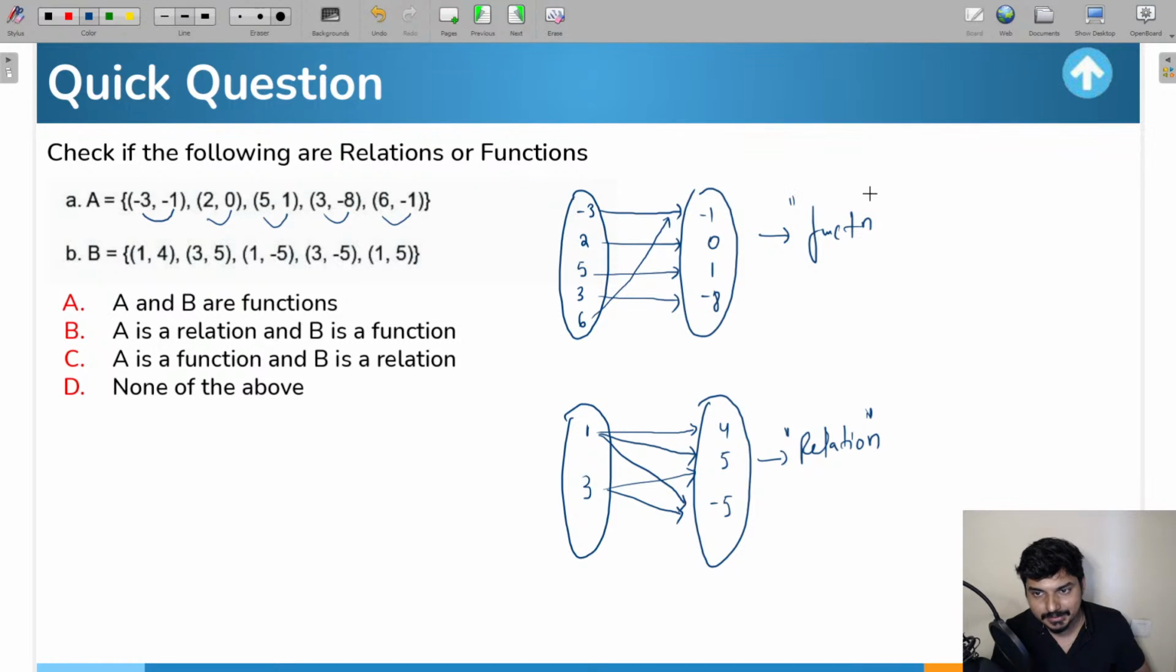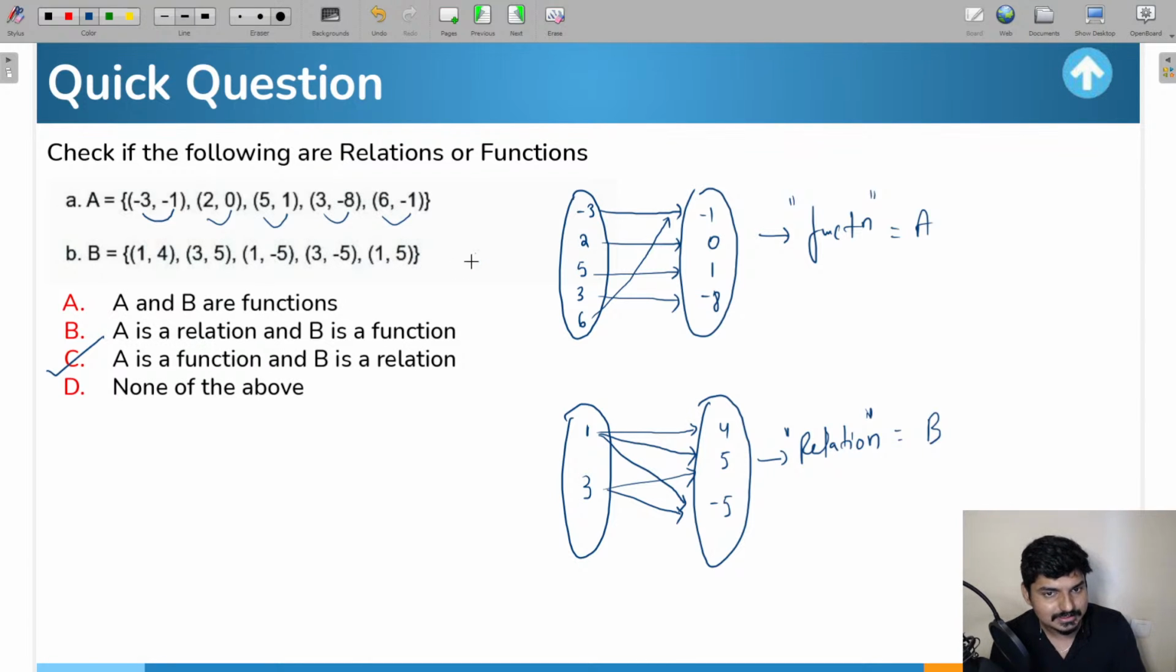So look in the options, which option is going to be correct? Among options A, B, C, D, which one is the right answer? A will be a function and B will be your relation. So A is a function, B is a relation. Option C is going to be the right answer. How simple the question was, right? It was a very simple question on how to decide the difference between a function and a relation. I hope guys this is clear for everyone.